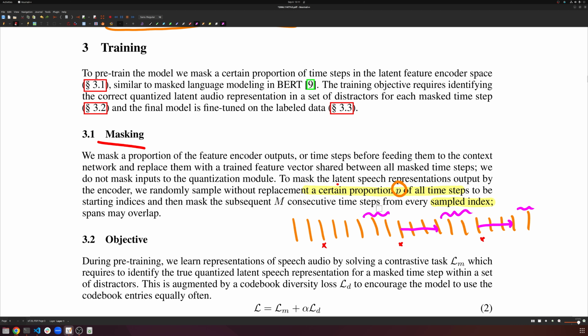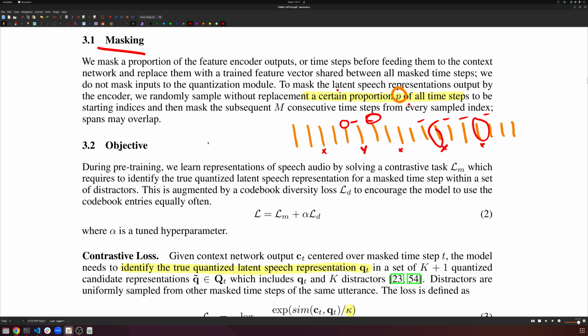If we had done the standard BERT procedure where we just randomly mask 15%, it would have ended up being something like this. If we had just randomly masked 15% of the things, well, this thing can be easily predicted by this and this, and this thing can be easily predicted by this and this, and this can be easily predicted by this and this. So that's too easy of a task, right? The model will just end up learning to copy neighboring information over, which is why, again, we decide to do span masking. So that's the entire setup.